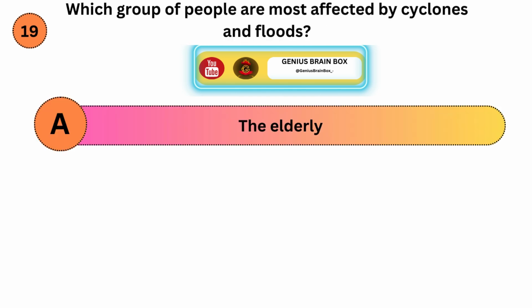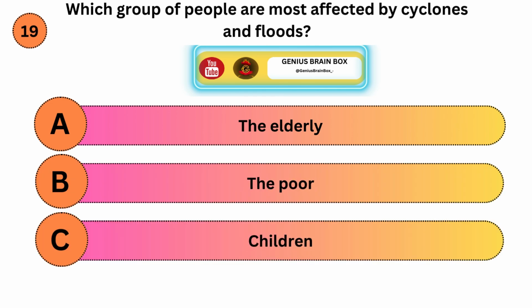Which group of people are most affected by cyclones and floods? Option A, the elderly. Option B, the poor. Option C, children.